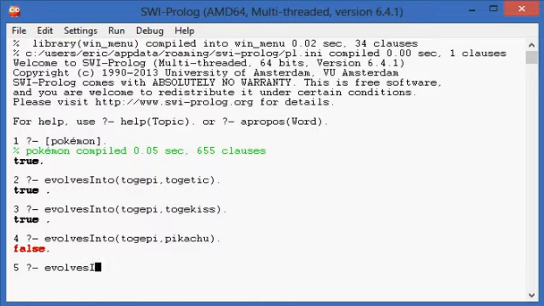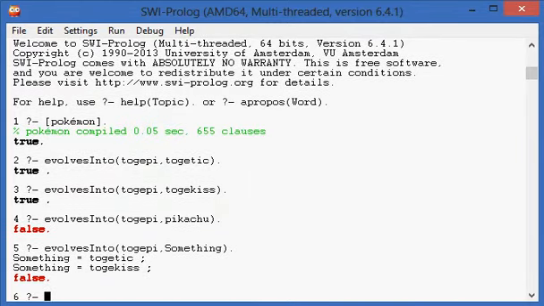What if I wanted to know what Togepi evolves into? So then I use a variable, as anything that starts with a capital letter is a variable. So I will put something. That technically works. I could have just used capital X, which is what I usually use, but something could equal Togetic, Togekiss, and that's it. So there you go. That's the basics.